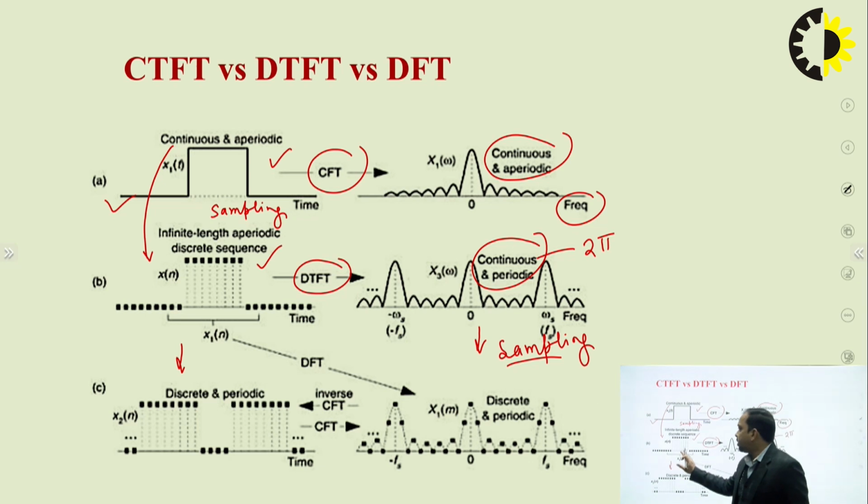So we'll have the sequence, and again this will be repeated after a time period. Later on we'll see what the time period is. This is also discrete and periodic. So the discrete Fourier transform converts a discrete periodic sequence in the time domain into a discrete periodic sequence in the frequency domain. This is called the discrete Fourier transform.